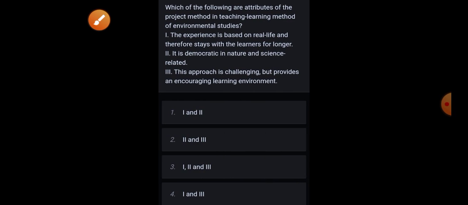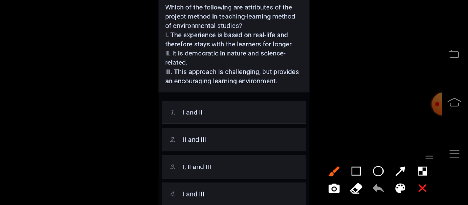Next, which of the following are attributes of the project method in teaching learning method of environmental studies? The experience is based on real life and therefore stays with the learners for longer. It is democratic in nature and science related. This approach is challenging but provides an encouraging learning environment. Correct answer is option 3.